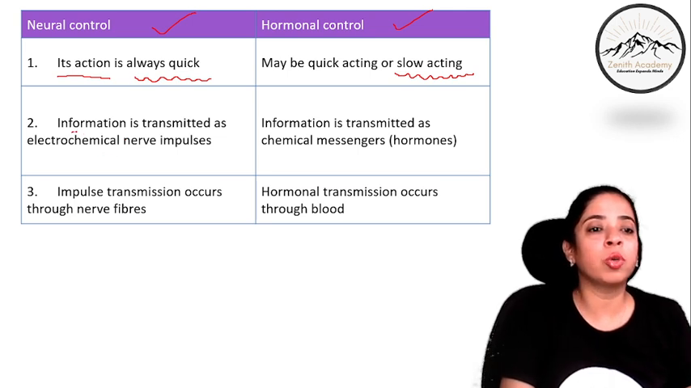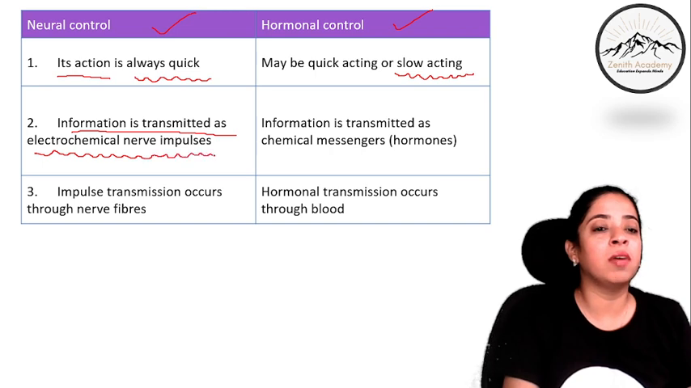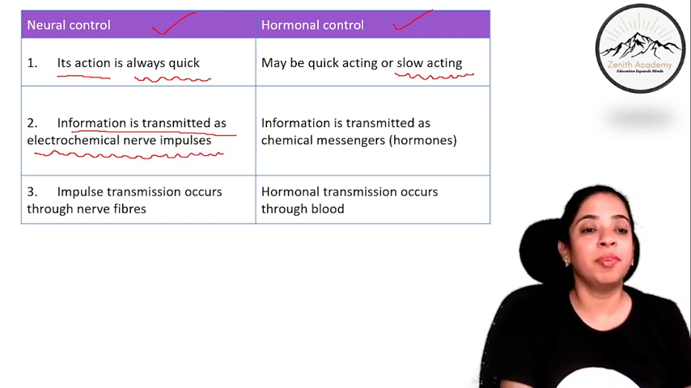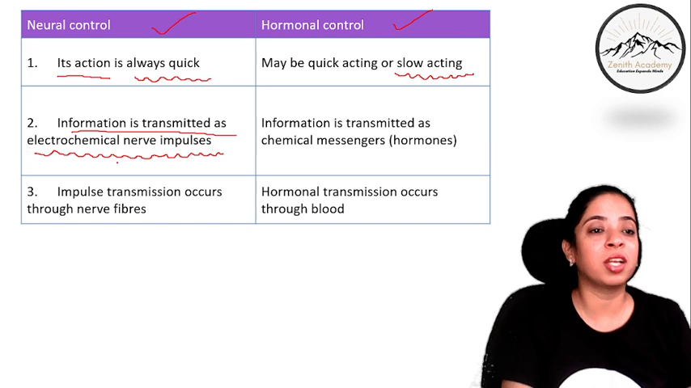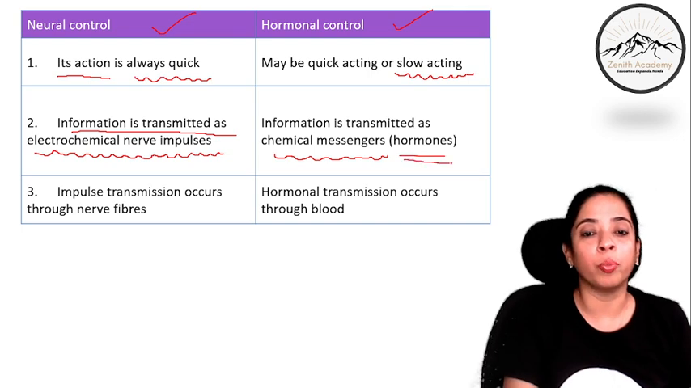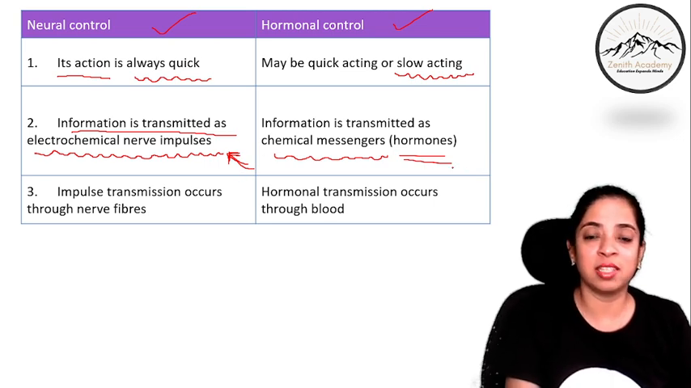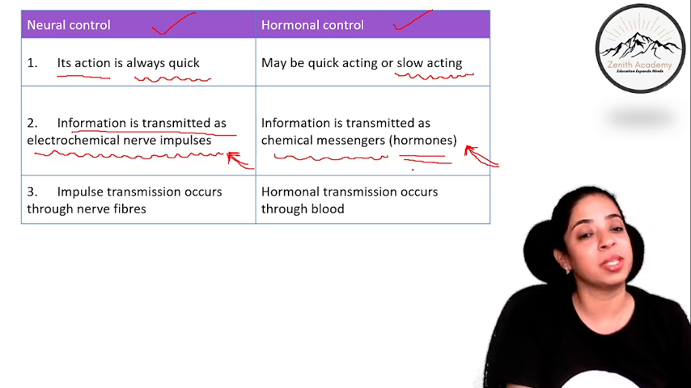Now, in neural control, the information is transmitted as electrochemical nerve impulses. Remember that. Whereas in hormonal control, the information is transmitted as chemical messengers called hormones. So here the nerve impulses, which are electrical in nature, take the messages, and here the hormones take the messages, and they are known as chemical messengers.